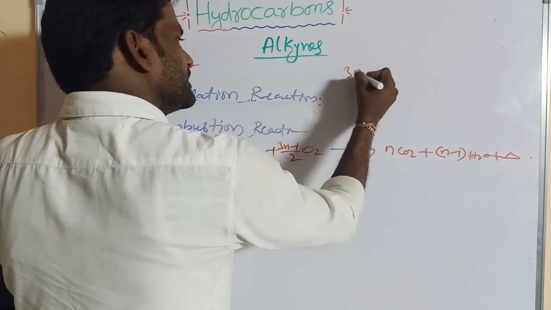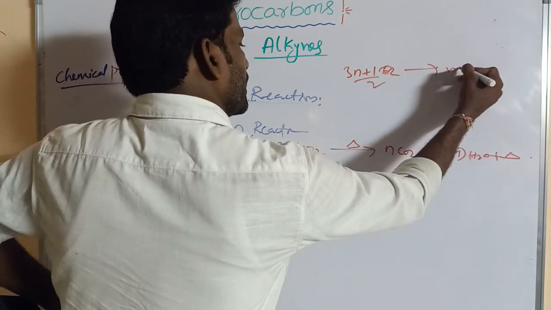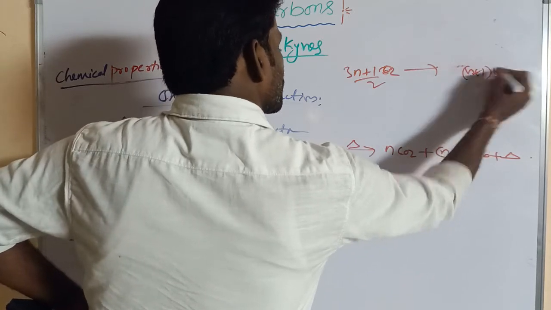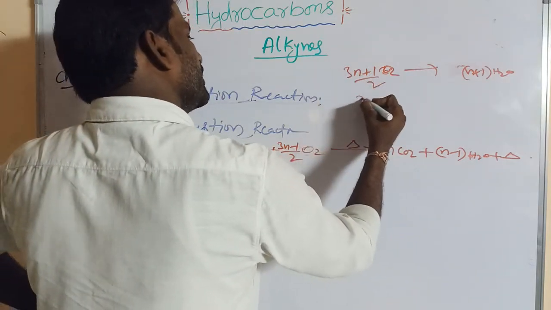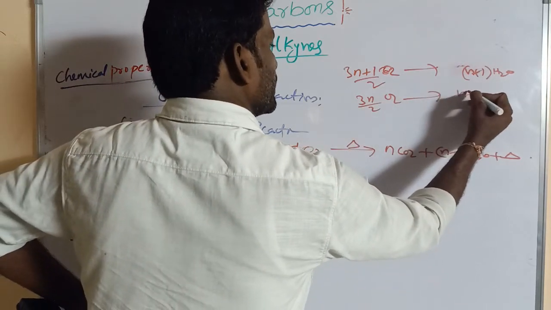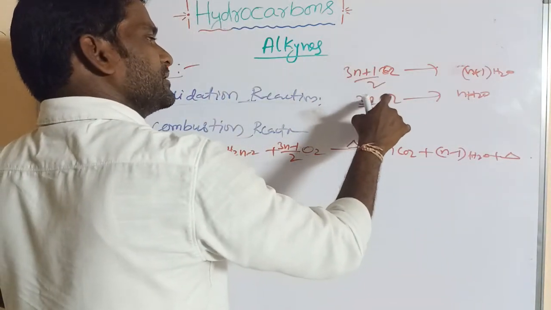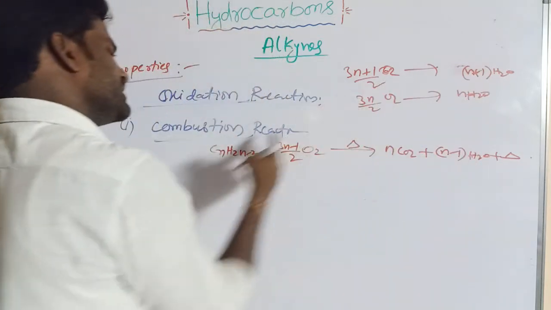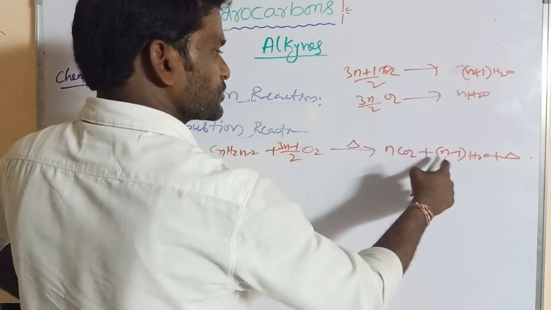For alkanes, this can be written as (3n+1)/2 O2 gives nCO2 and (n+1) H2O. So nCO2 is common. In alkene, 3n/2 O2 gives rise to nCO2 and nH2O. Here one is subtracted, and again one is removed from this compound: (3n-1)/2 O2 and (n-1) H2O.